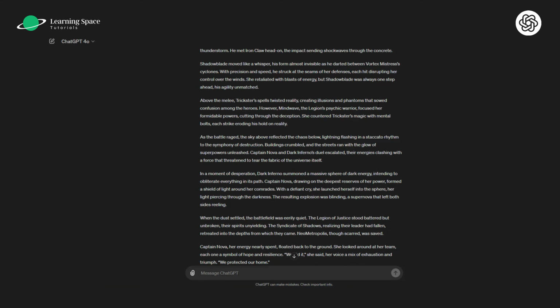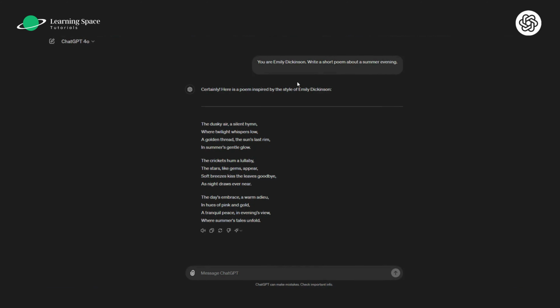Next, you can also create beautiful poetry with AI's help. So over here you can see that I'm asking the AI model to act as Emily Dickinson and write a short poem about a summer evening. So what the AI model is going to do is write a poem for me in the style of Emily Dickinson, the way she used to write.